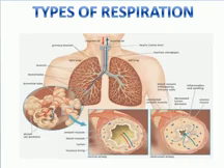In the last class we discussed the basic process of respiration. We discussed internal and external respiration, and also cellular respiration. Today we are going to discuss the types of respiration, a detailed study of respiration. So what is respiration? We already discussed that.